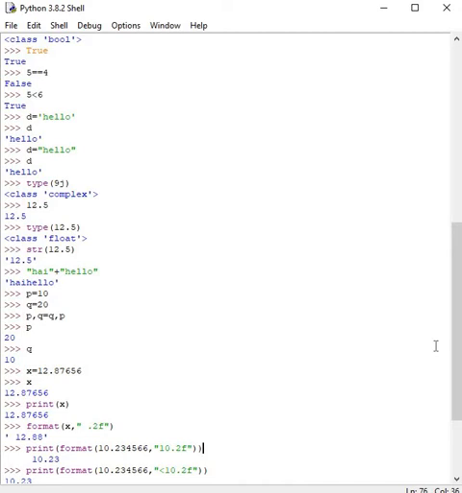So just try giving 10.2, 10.3 and so on. You'll find the difference clearly. So in format, the 10 is the field width, 2 is your precision, and f is your conversion code.